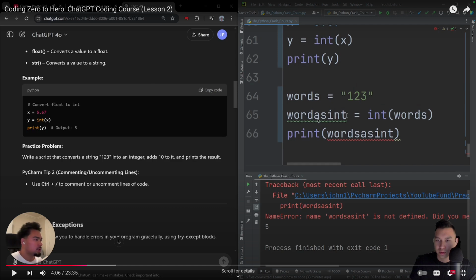Here it says words as int instead of word as int. There's that extra s there, and you can see it's complaining right here that it's not defined. That means you're using a variable that was not created. So Python will error in that case usually.